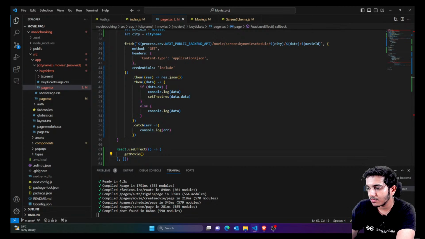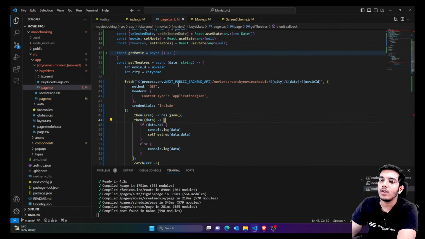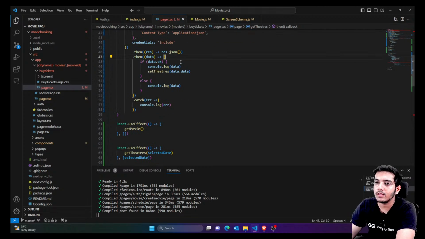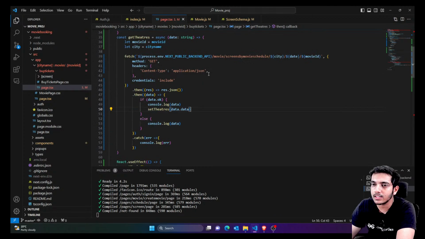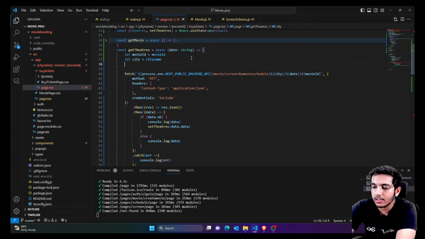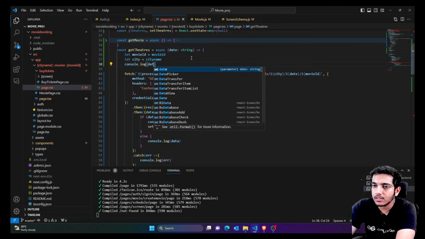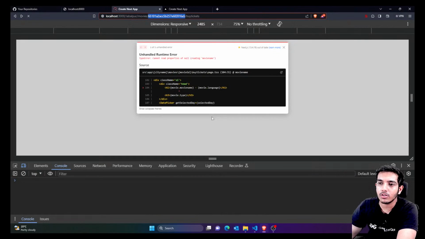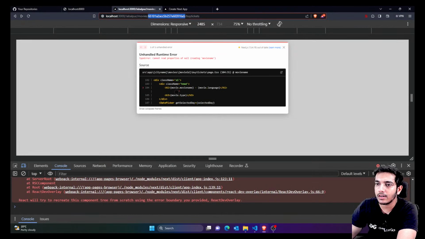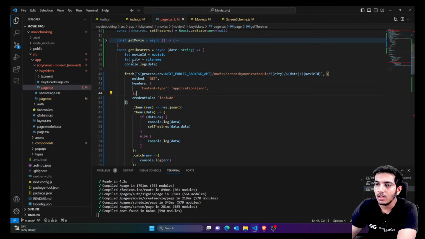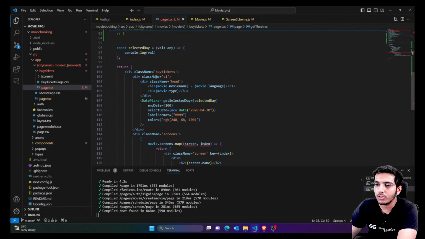Anyways, what we were doing is, you can see now we're getting the theaters. Let me check what's the exact date. I would also print the date because I'm not really sure what it takes by default. I think we have to fix the date also, which is coming from the horizontal picker. One more thing, if you don't have the movie, you don't show the movie.